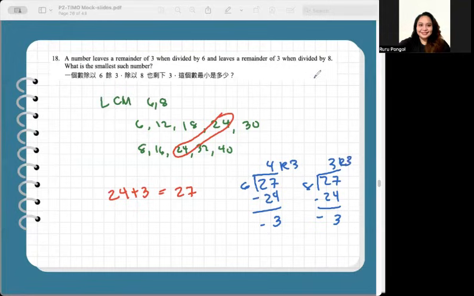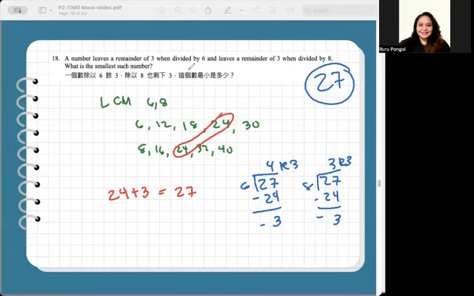So, final answer, 27. Both of the equations resulted with the remainder of 3. Final answer is 27. Just get the LCM of 6 and 8 because it is told that when divided by 6 and divided by 8, it will give a remainder of 3. So, very simple.